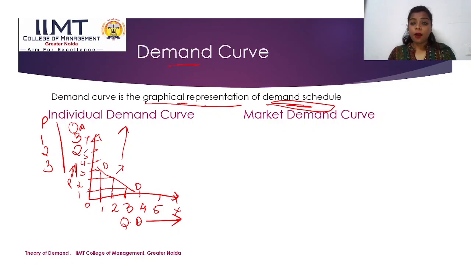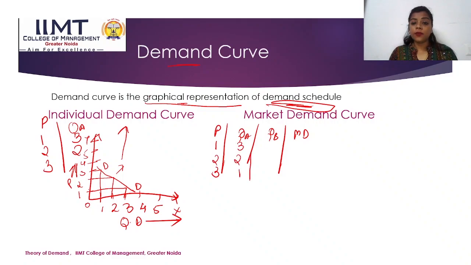Now, talking about the market demand curve, we'll have price, quantity demanded of A, quantity demanded of B, and the market demand. So at price 1, 2 and 3, the quantity demanded of consumer A is 3, 2 and 1. Of consumer B, it is 4, 3 and 2. And when we talk about the market demand, it is 3 plus 4 equal to 7, 2 plus 3 equal to 5, 1 plus 2 equal to 3.